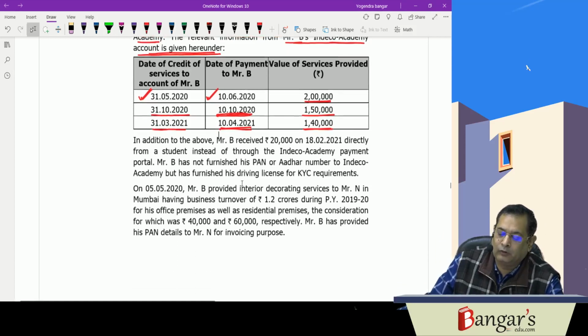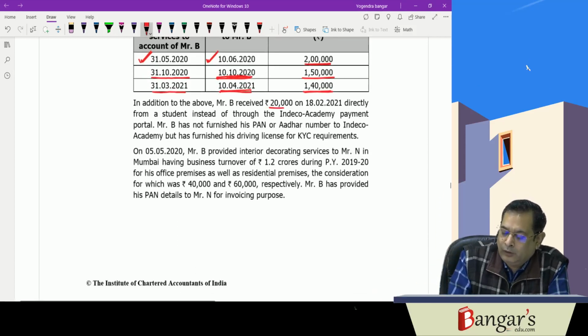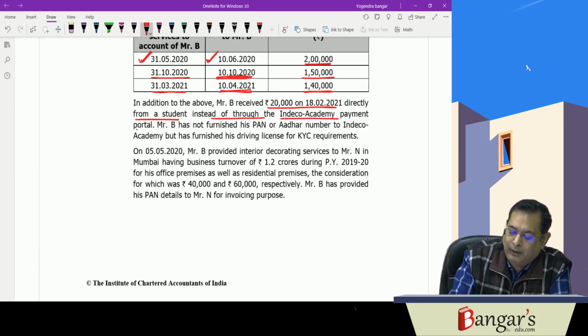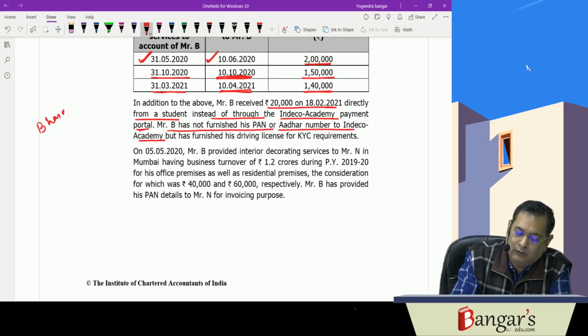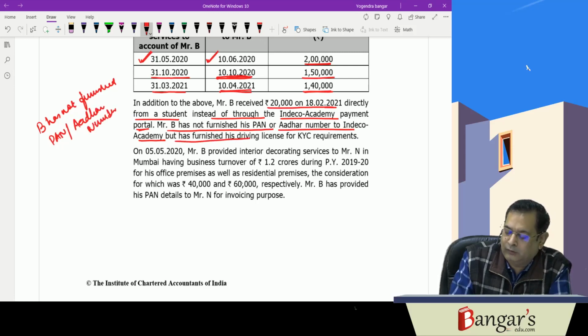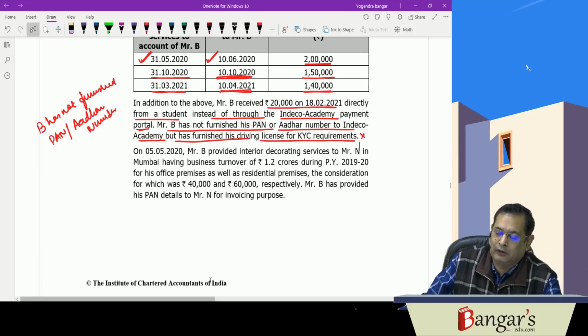In addition to the above, Mr. B received rupees 20,000 on 18/2/21 directly from a student instead of through the Indeco Academy payment portal. Mr. B has not furnished his PAN or Aadhaar number to Indeco Academy, but has furnished his driving license for KYC requirement. So that doesn't help, for TDS purposes, what we require is the PAN number.